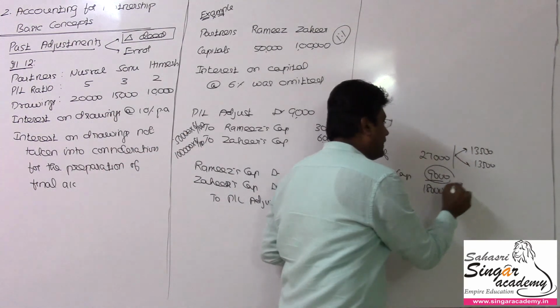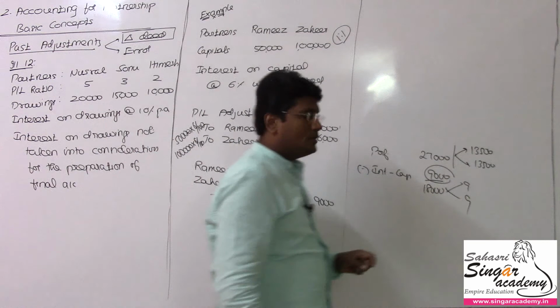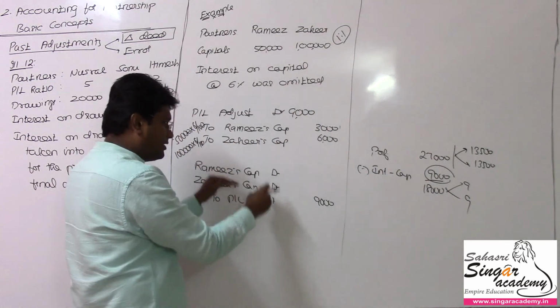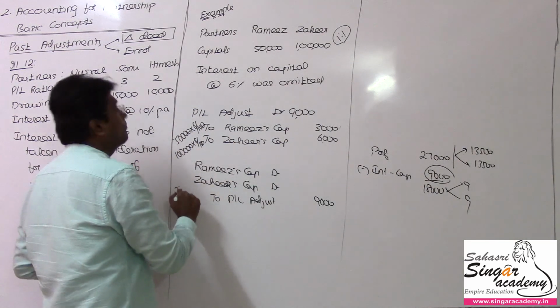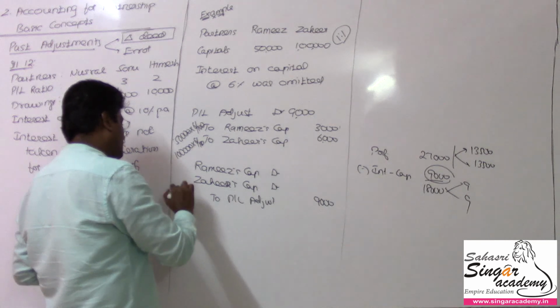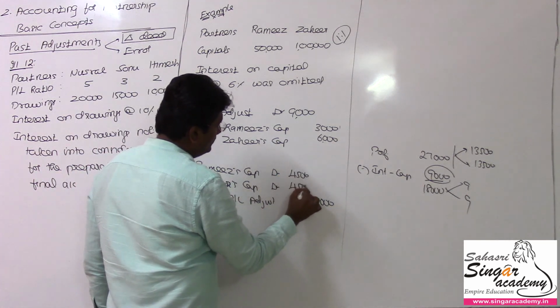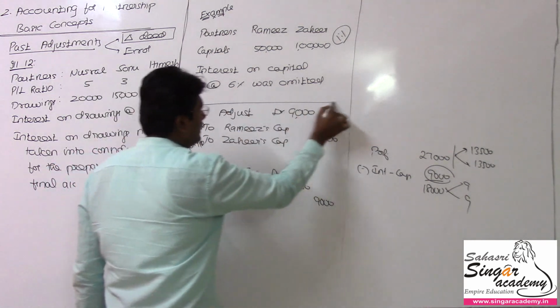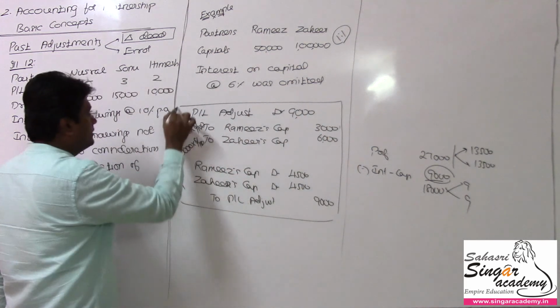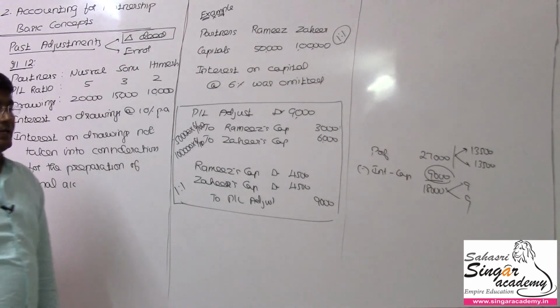It should be only 99, right? 99. So the same way, this 9,000 should be distributed to these two in their own P&L ratio, the P&L ratio being equal, so 1:1. So 4,500, 4,500. This is one way of passing or adjusting the error. Past adjustment, adjusting the error.